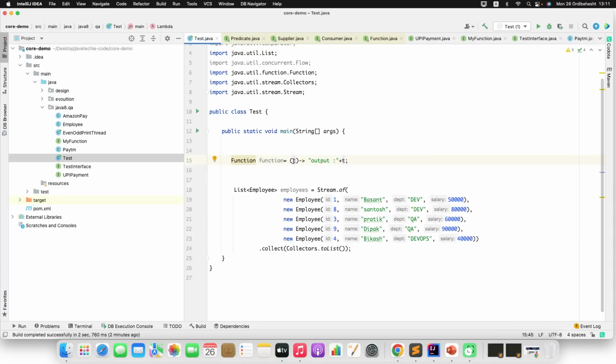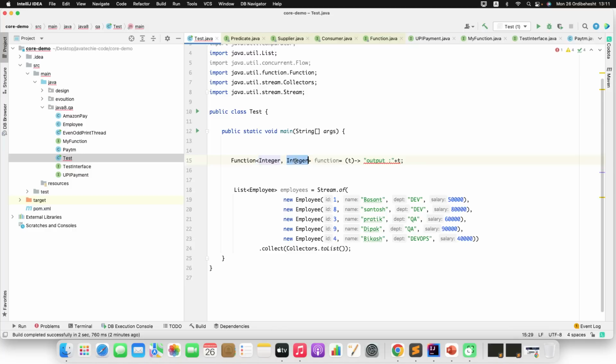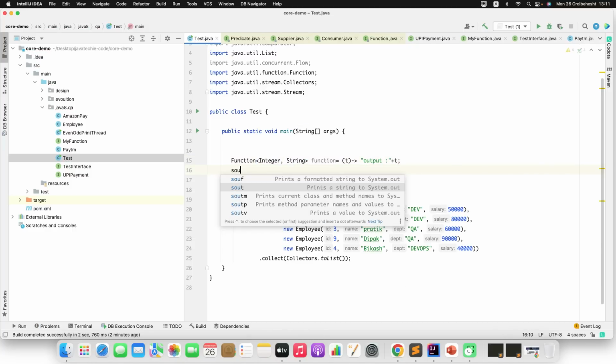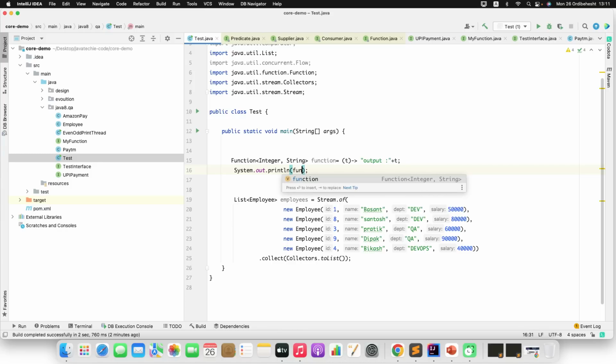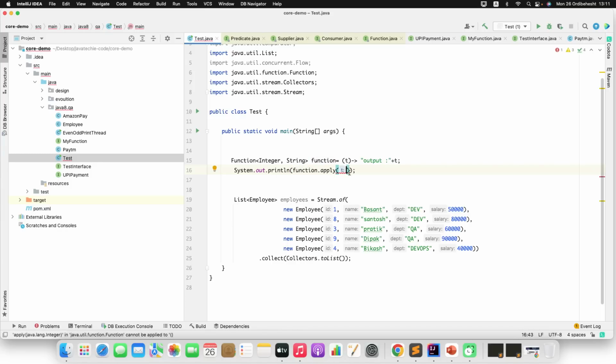This input t I'll pass as an integer. So you can define here, guys, what will be your input and what will be your output. My input will be integer, output will be string. Now you can call this function dot, what is the method name, apply. Just apply something like, give the number. I'm giving something like 88, because if you observe, I'm specifying the type generic. This method will take the input as an integer and will return a string. That is how the input will be integer.